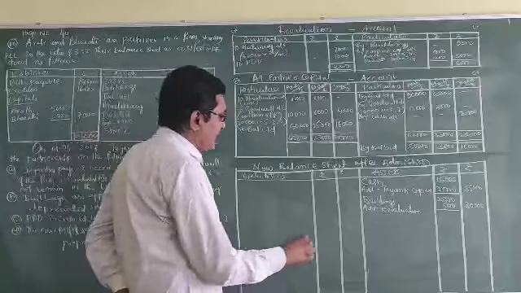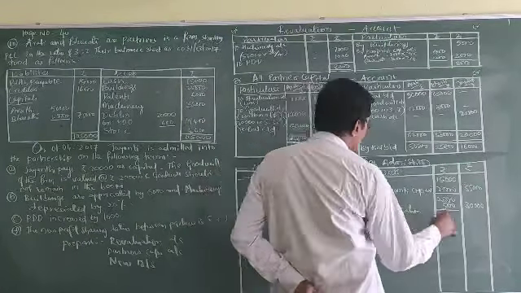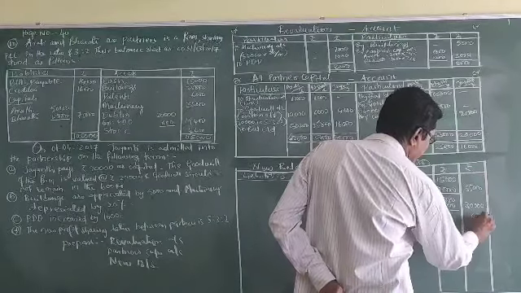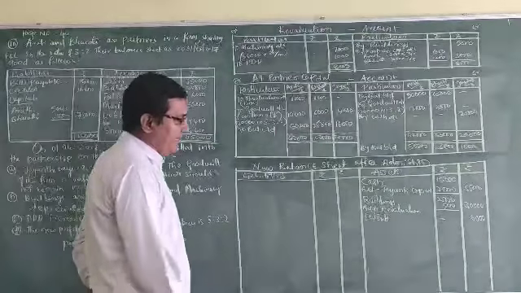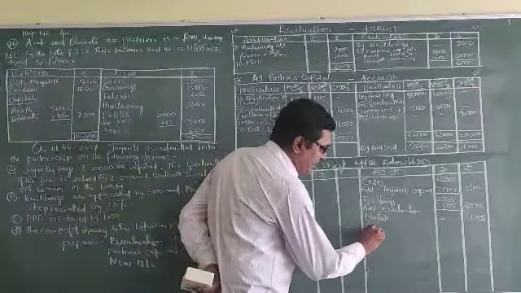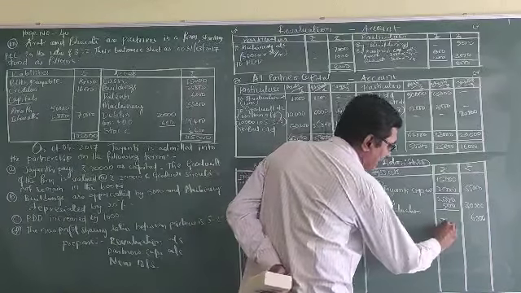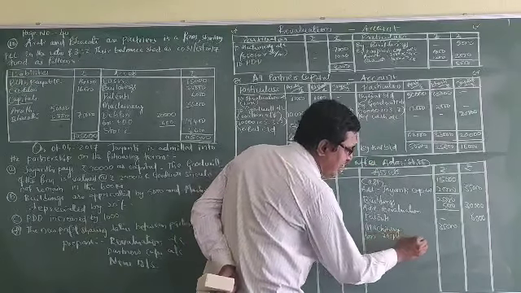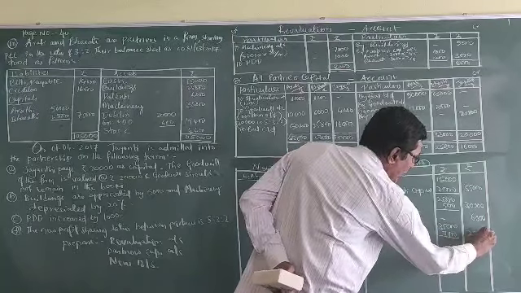Patents, no adjustments, 6,000. Machinery, 20% reduction. Depreciation is there, 35,000. Less 20%, 7,000. 28,000 in the outer column.